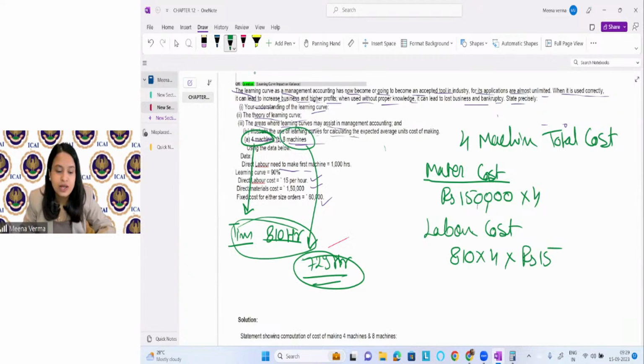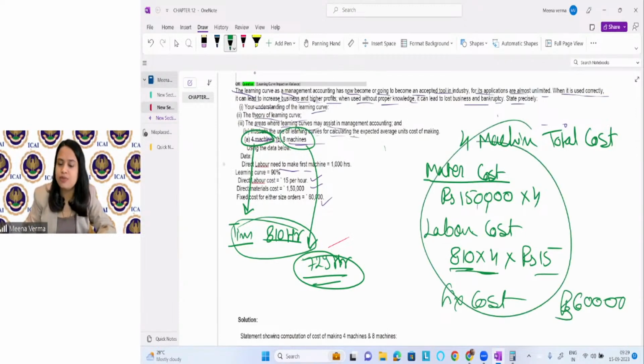Labor cost. Then what? This is average time. We are producing 4 units. Multiply it by 4, you will get the total time for producing 4 units. Multiply it by 15, total labor cost. Then you know the fixed cost will remain the same. Fixed cost 60,000. So you will get the answer accordingly.